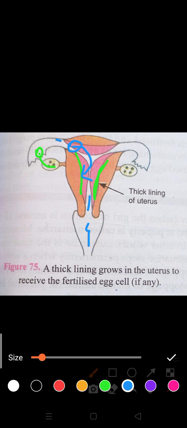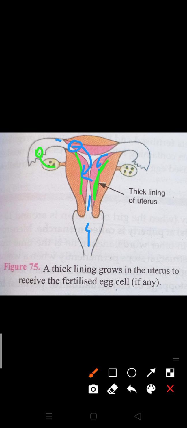However, if a sperm is not available at the time of ovulation, then fertilization does not take place. The availability of sperm is very necessary for the fertilization process. Clear? If fertilization takes place, the embryo implants itself in this thick wall. The zygote becomes an embryo, as I told you in the last class also, and then it converts into a fetus. So the fetus develops with the help of this thick lining of the uterus.